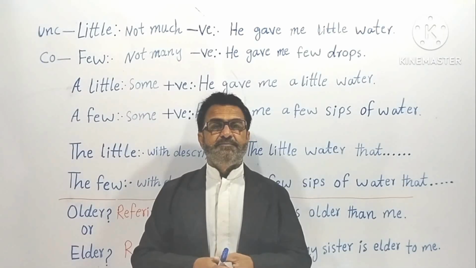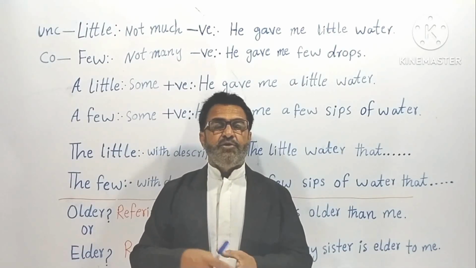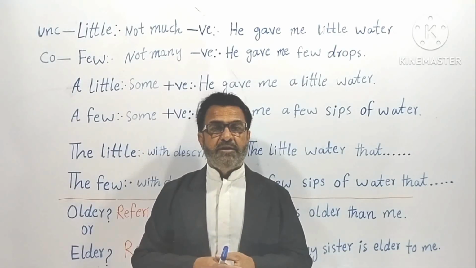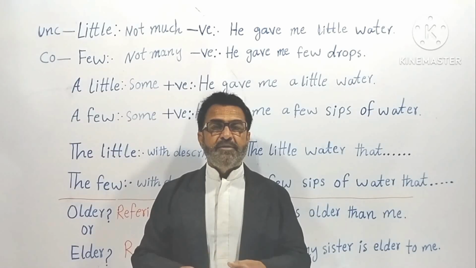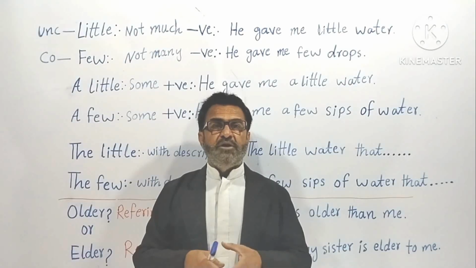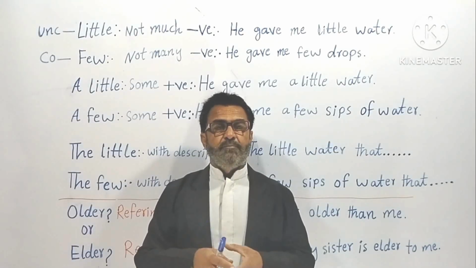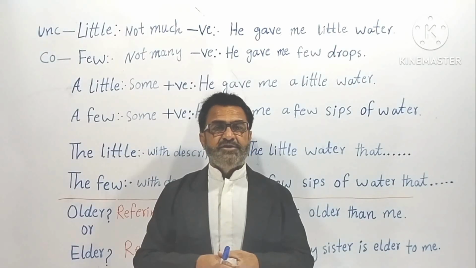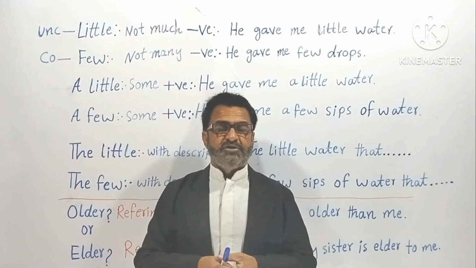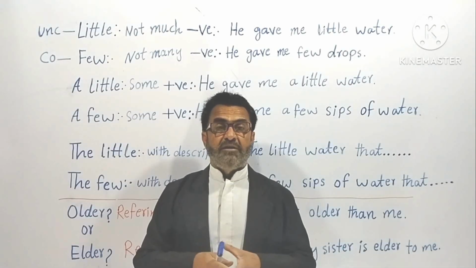A little means some, but in a positive sense, or positive meaning. Some here means something visible. A few has the same case: a few means some, but in a positive sense. Some means something visible.